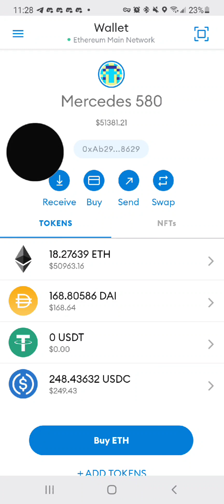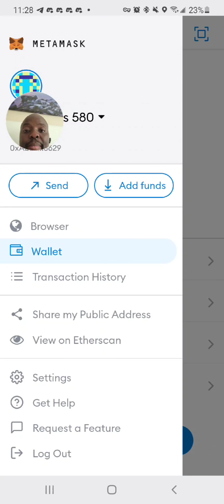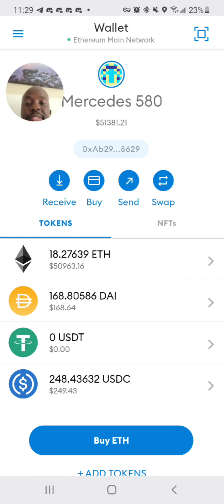So I have a lot of students that ask me, do I have Trust Wallet also? Not Trust Wallet, this right here, MetaMask. Well, I do have MetaMask also. And as you can see, this is my MetaMask account. I have about $51,381 in it. ETH right now is close to an all-time high. Not an all-time high, but a high for the last, I would say, month and a half. It's touching 2,800.